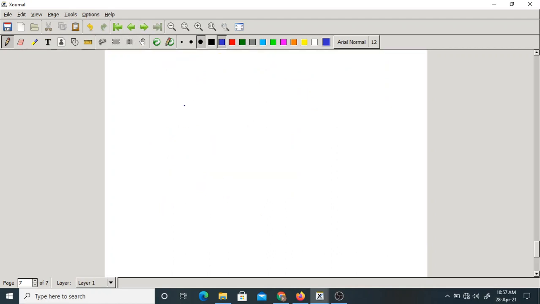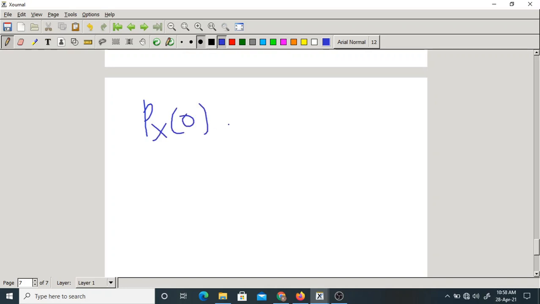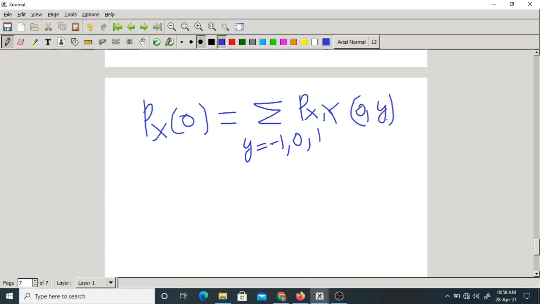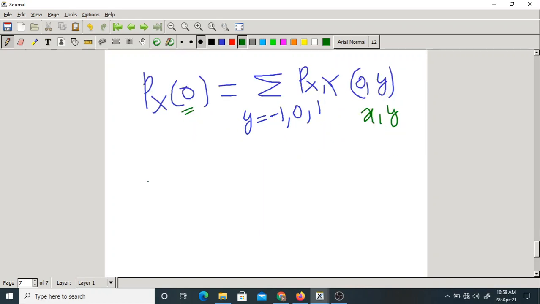Is it okay? Now, what I am asking is, what is Px of 0? It is the summation over y, where y can be minus 1, 0, 1, of Px,y of 0 comma y. You know why I am writing like this? Actually, here we should have x comma y, but I am asking for x equal to 0.